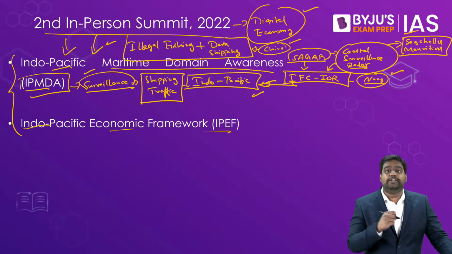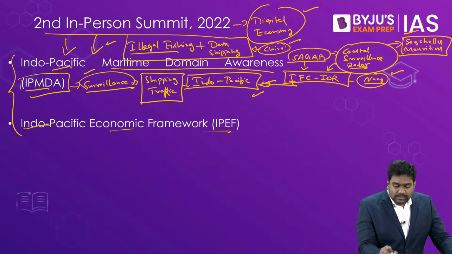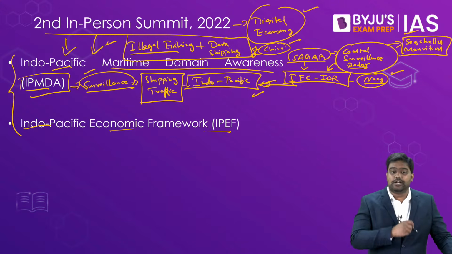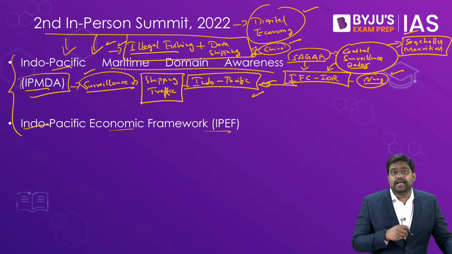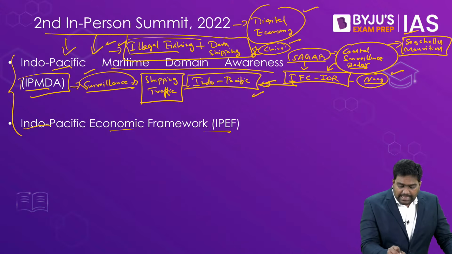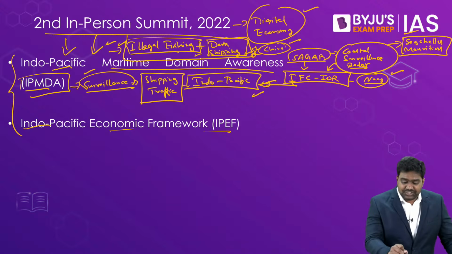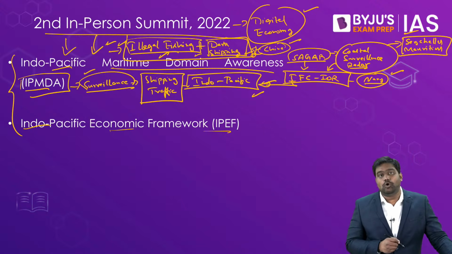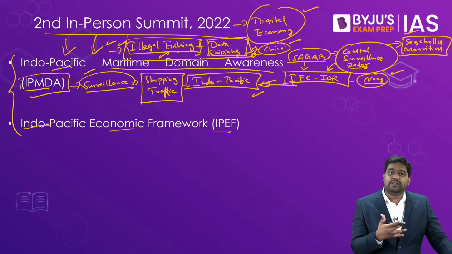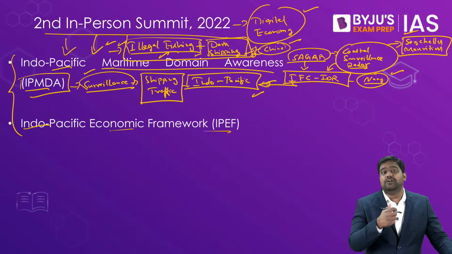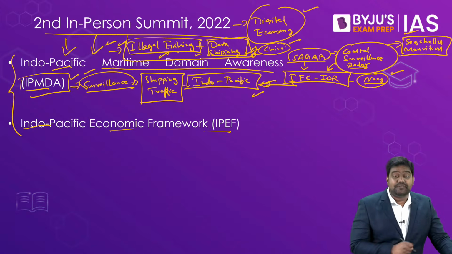China is known to threaten the fishing rights of many coastal countries in the Indo-Pacific because China has unilateral claims over the exclusive economic zone of many countries. China has even promoted active disruption of the shipping rights of other countries. It has encouraged illegal fishing of Chinese boats. So to keep a check on dark shipping and illegal fishing, the Quad countries are setting up a maritime domain awareness initiative for the Indo-Pacific region.